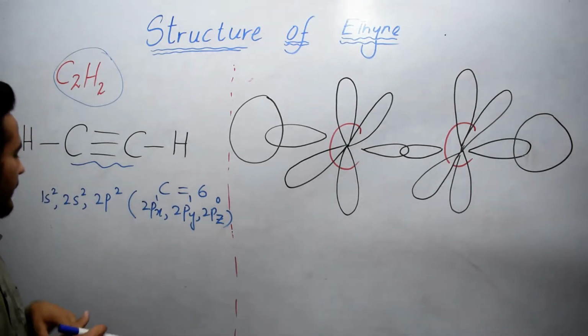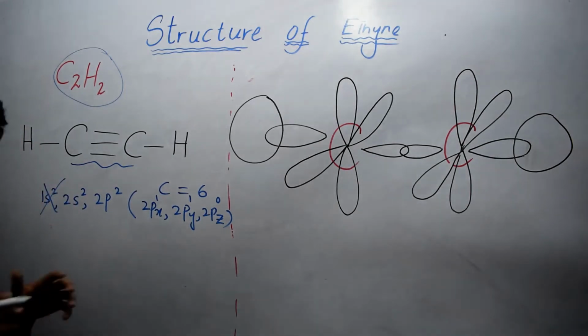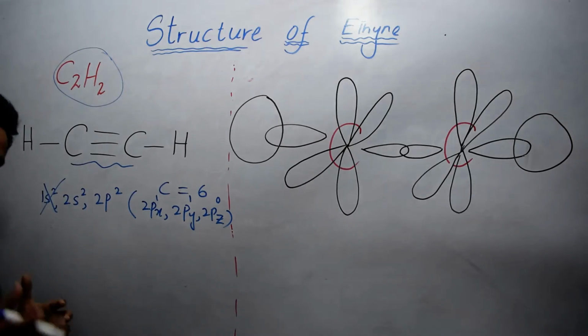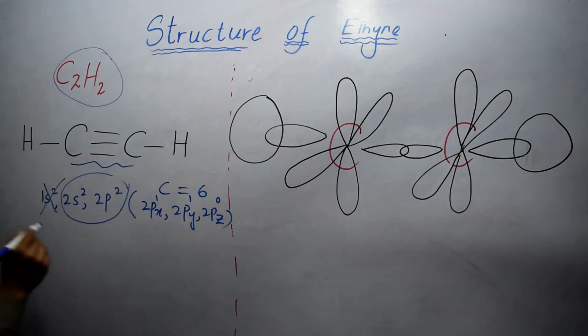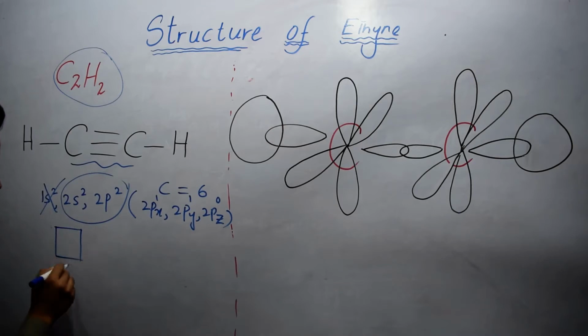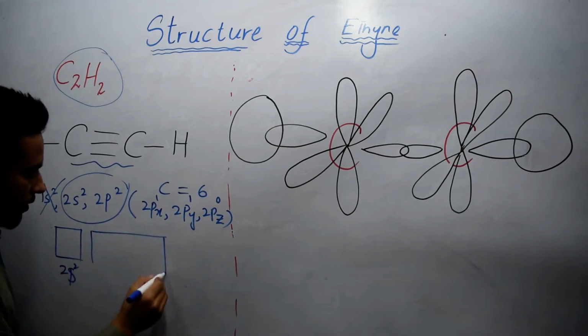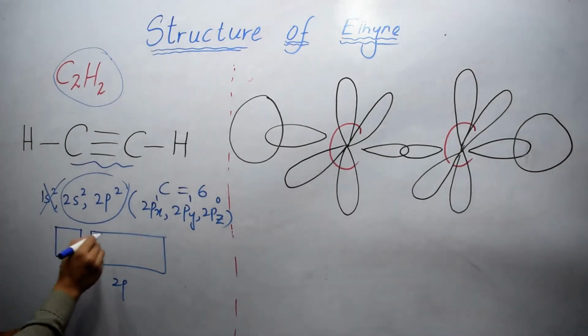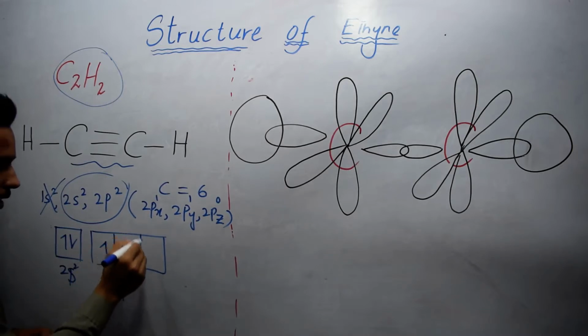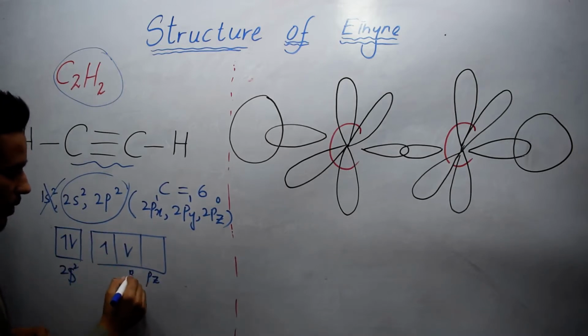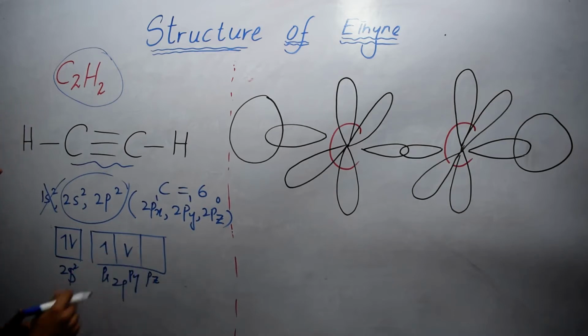Basically, this 1s2 does not take part in chemical reactions because it is the core orbit. The outermost orbit is 2s2 and 2p2. So here we have the orbital 2s, and this is 2p. We know that it has 3 orbitals and contains 2 electrons. This is pz, this is py and this is px, and pz is empty. So now here hybridization occurs.